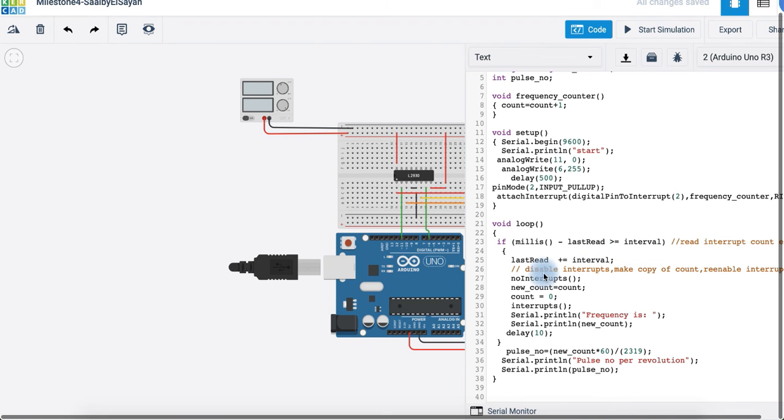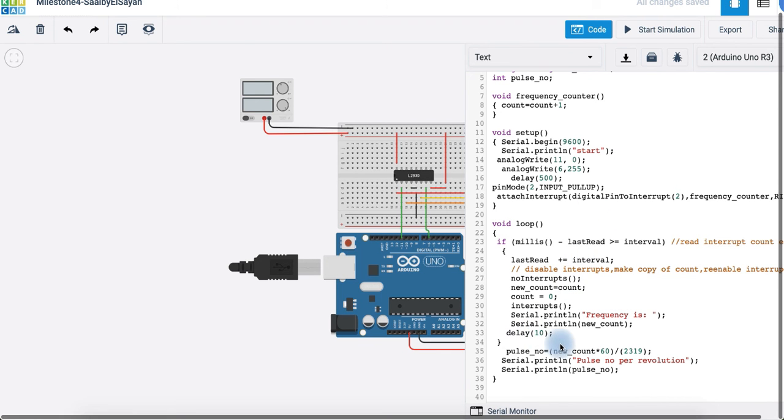Now we disable the interrupt and we create a new variable, which is a new count, and set count back to 0. And we enable the interrupts back. This value, the new count, will be our frequency since it's per second, which will only happen when it's greater than 1 second, which is the 1000 millis that we initiated earlier.